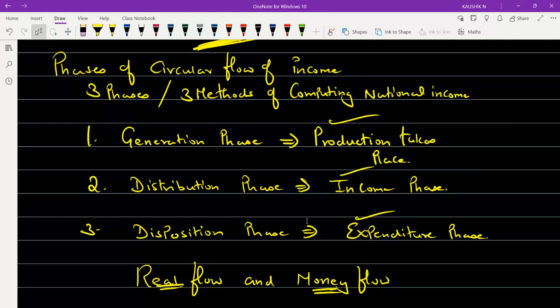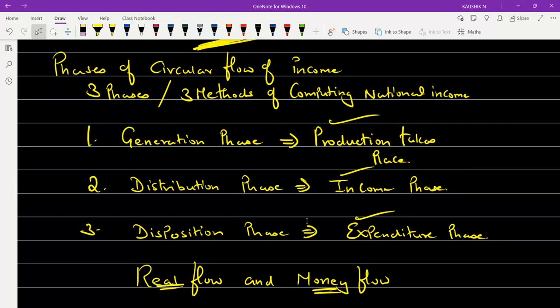Generation phase is where production takes place, and once production takes place, it gets distributed. In this distribution process, people who have been instrumental in the production of those goods and services earn some amount as income, and that income is used to purchase the goods and services produced by those firms.